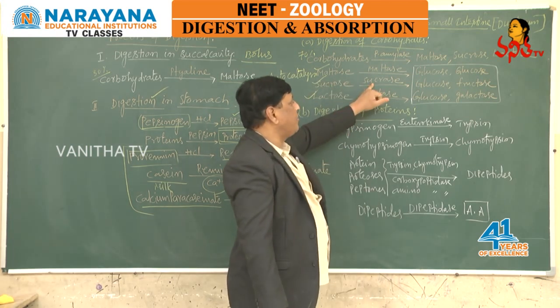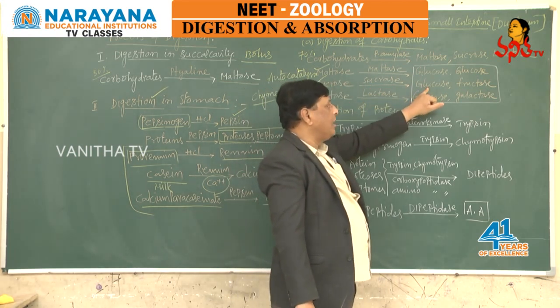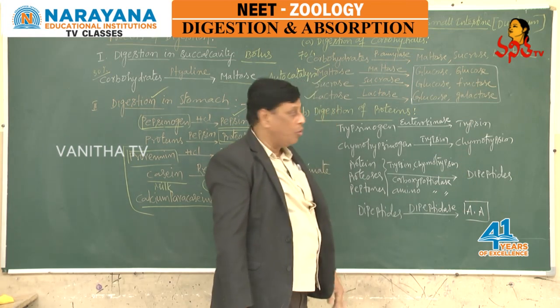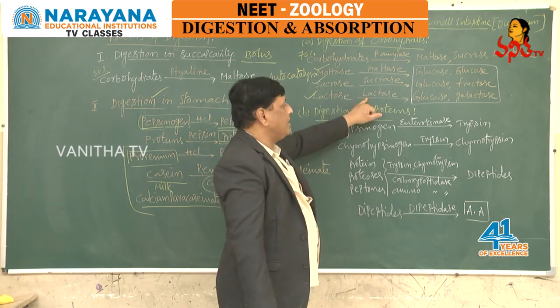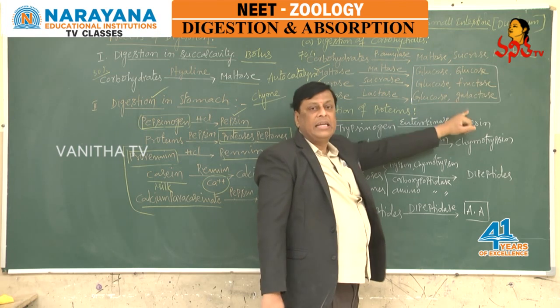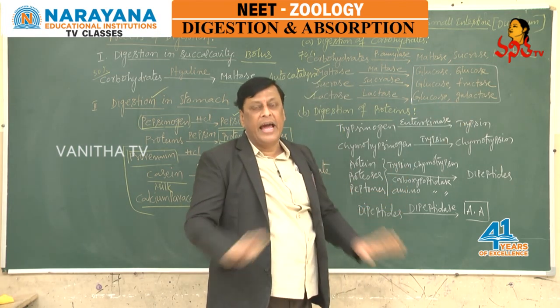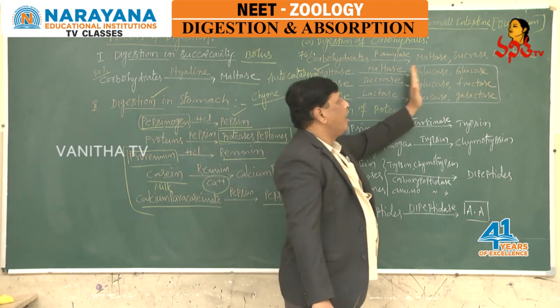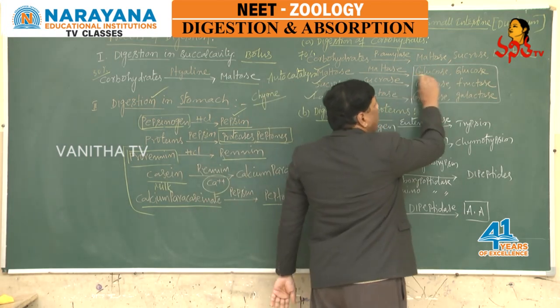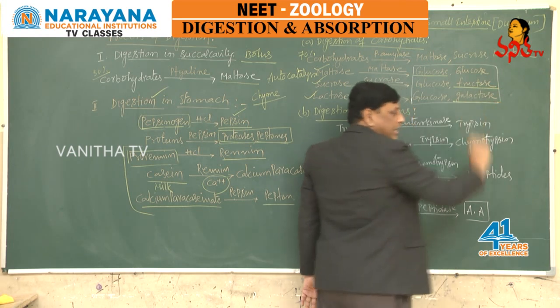And sucrose reacts with sucrase. We get 1 molecule of glucose and also fructose. And lactose reacts with lactase, it gives glucose and galactose. With this, total carbohydrates have been digested and they come to the final products. They are glucose, fructose and galactose.